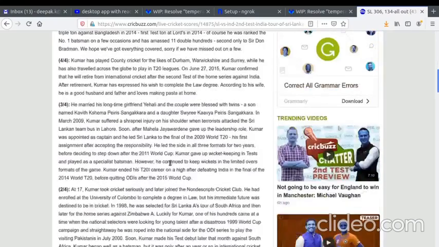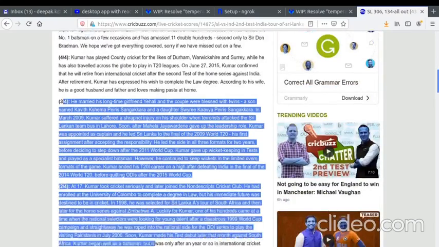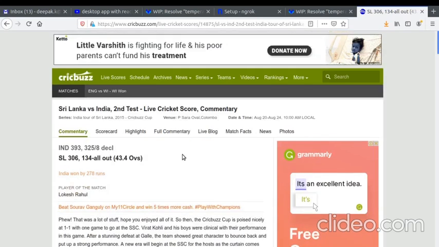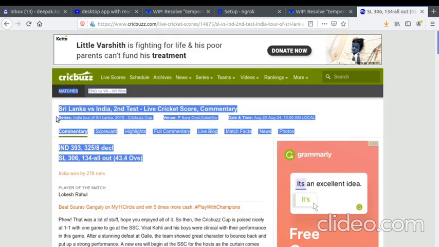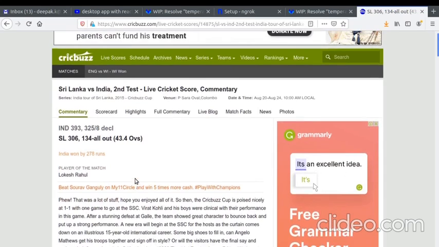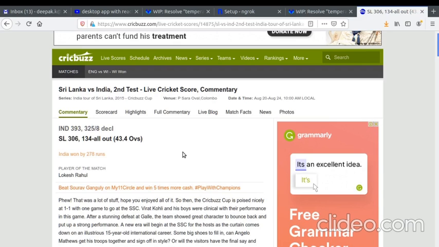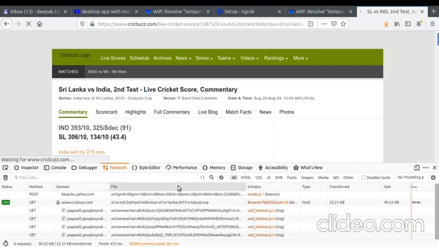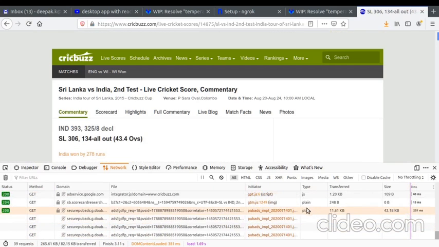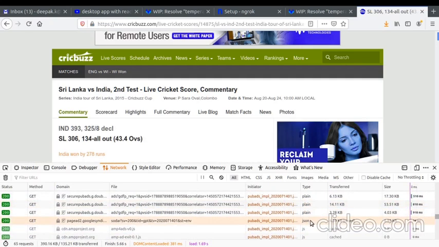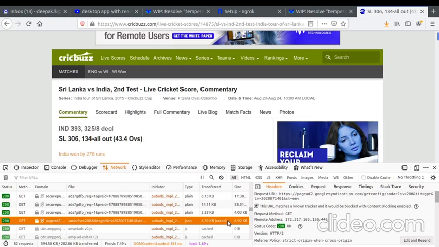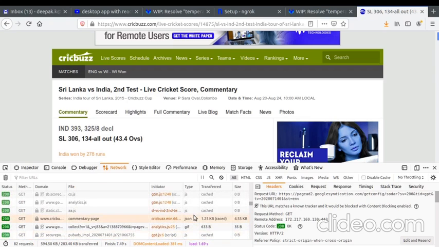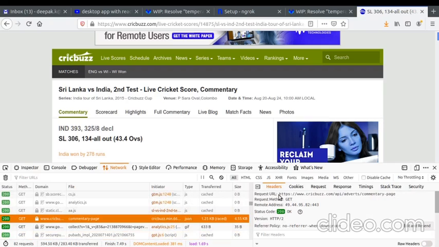Whatever data is coming now, this data is coming through an API. This whole data is coming through an API. The API is running on a separate machine, and this is just an HTML page. The HTML page picks this JSON data and shows it on the page. Just need to refresh. Yeah, this is our JSON data. Some more JSON data will be there.